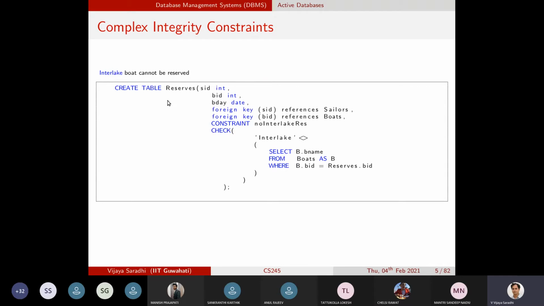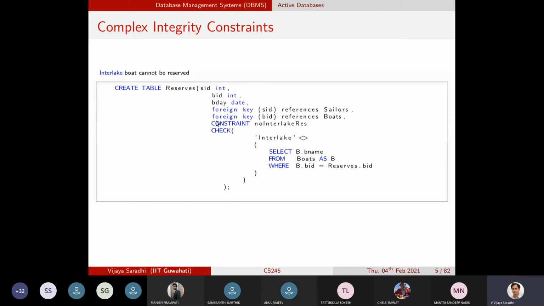Right. So we have three tables, and we know that at the time of reservation, an Interlake boat cannot be reserved. So we will place this constraint on the table Reserves. We try to create a Reserves table with SID, BID, and reservation date. These are the kind of constraints that we have been playing with so far.